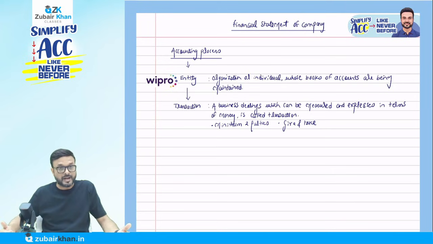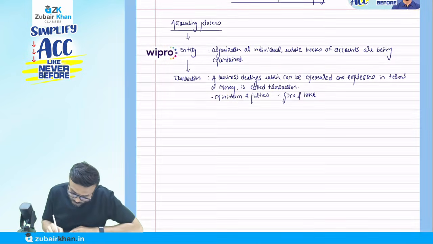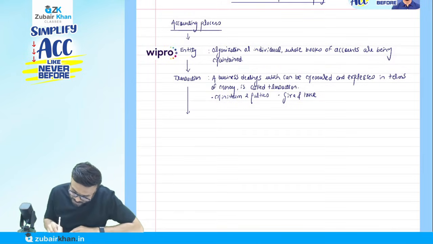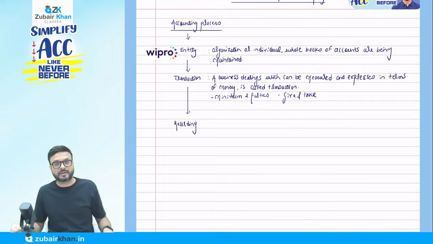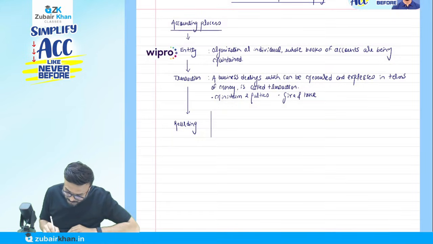So it is important for us to record all these transactions at one place. So we are going to record those transactions. We call this recording. We are going to record all those transactions, and the name of that place we call the journal.